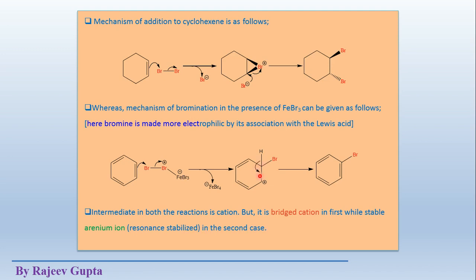See, here it is resonance stabilized because this positive charge is delocalized over these carbon atoms, over this portion of the system, due to conjugation with these 2 pi bonds or with these 4 pi electrons. Due to this conjugation and shifting of this plus charge, many resonating structures, total 3 resonating structures we obtain. Due to this resonance, this arenium ion is stabilized, but this type of resonance is absent in this intermediate.